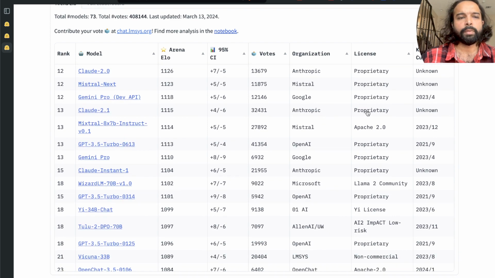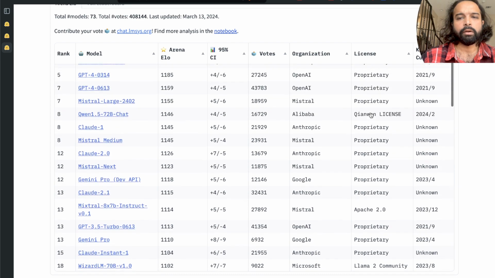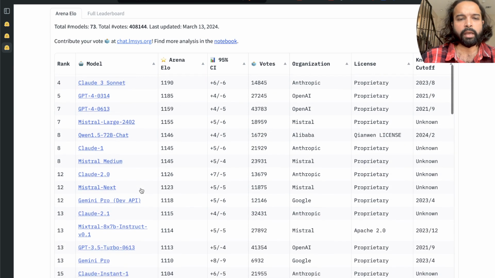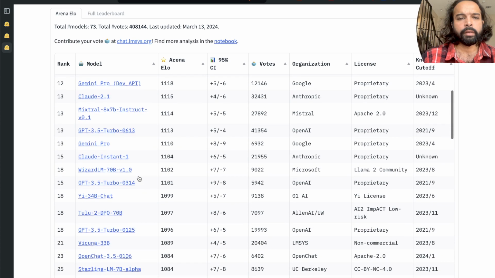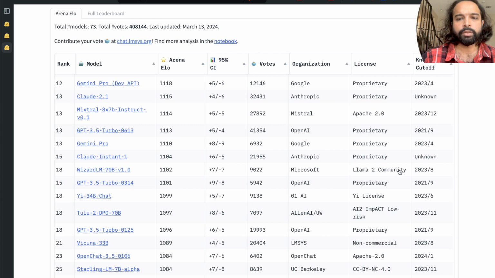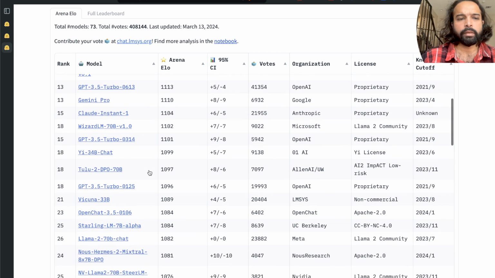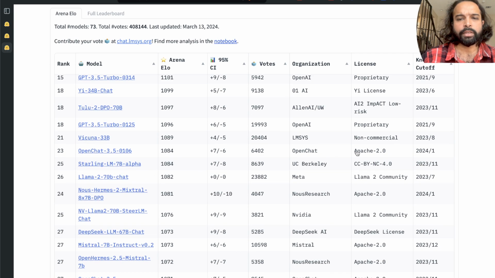As you can see, almost till the top 13, they are all proprietary models, except maybe the Qwen chat. And finally, at number 18, first we have an open source or open weight model by WizardLM, and Apache 2.0 I believe is the most open license, meaning you can use it for commercial purposes also.